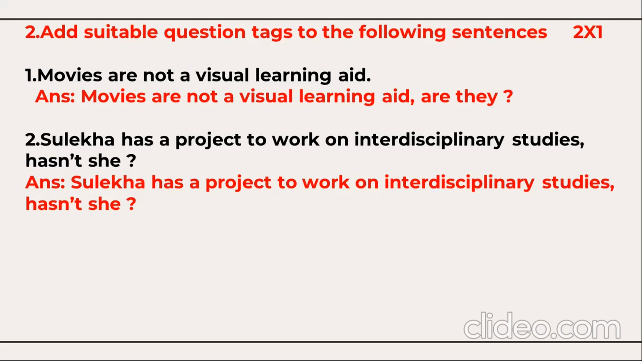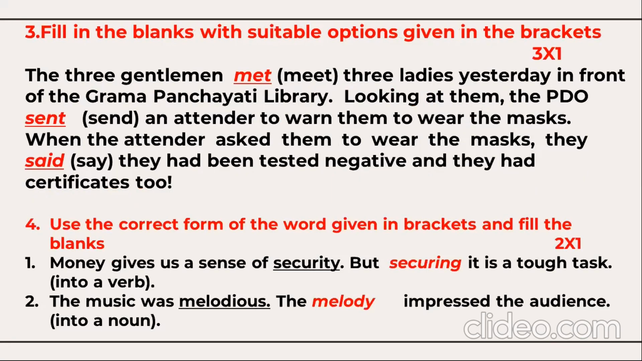Sulekha has a project to work on interdisciplinary studies. So this is Sulekha has a project to work on interdisciplinary studies, hasn't she? Because Sulekha has a project, it's a positive sentence, so question tag should be negative. In the first sentence, movies are not is a negative sentence, so question tag should be positive, and vice versa.